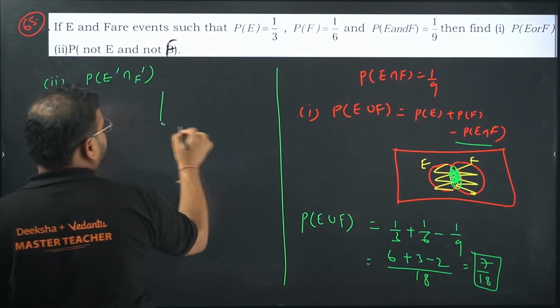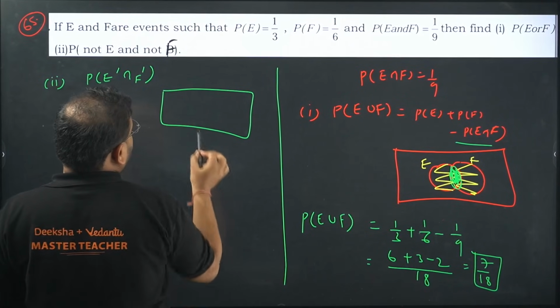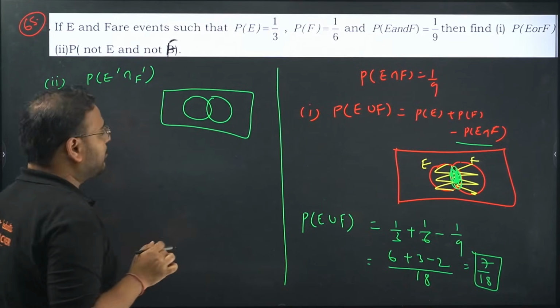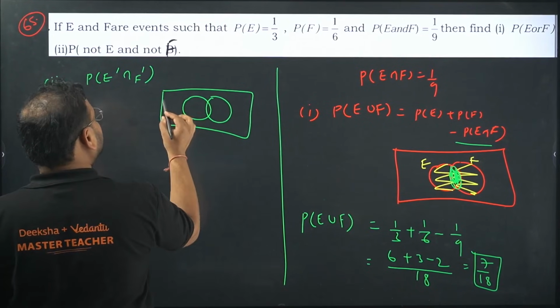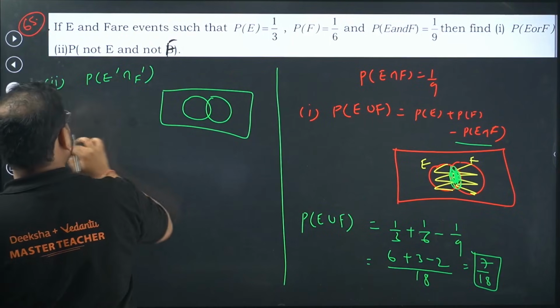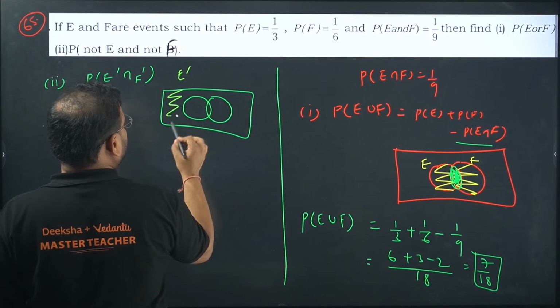Again, look at the Venn diagram. E dash and F dash. This is your E, this is your F. E dash means what? Everything but E. If I write the E dash first, E dash means everything but E. So this is the E dash.